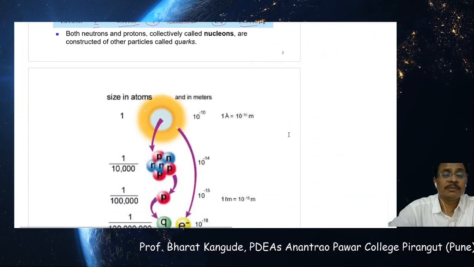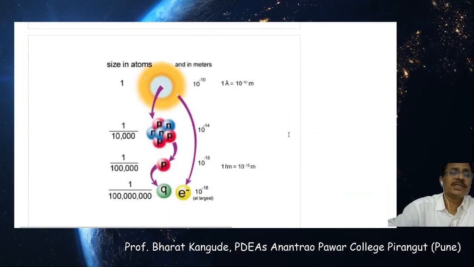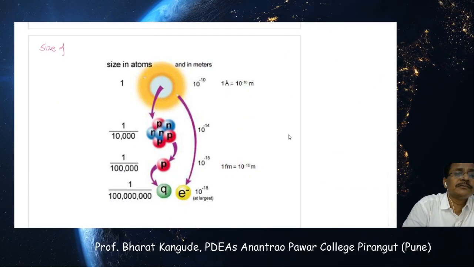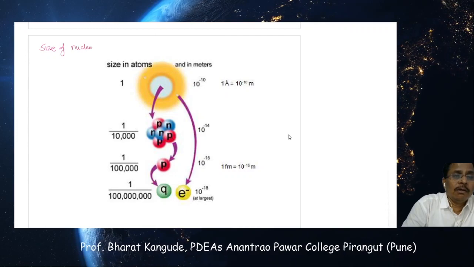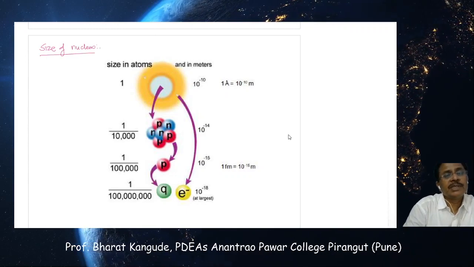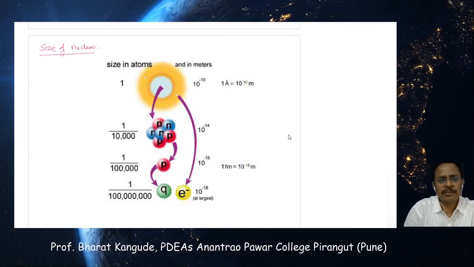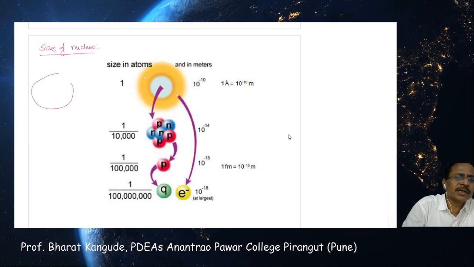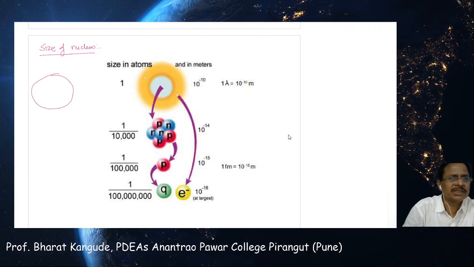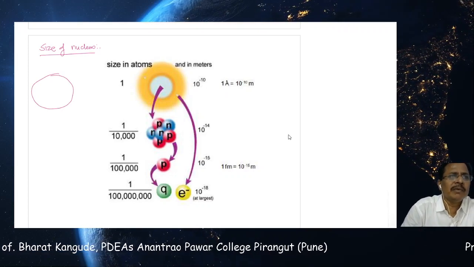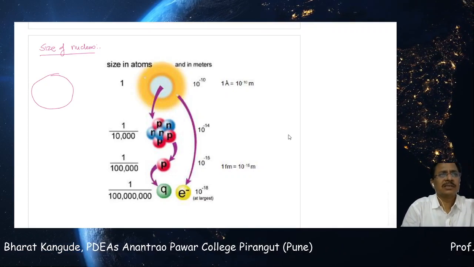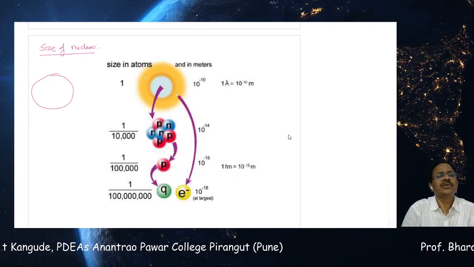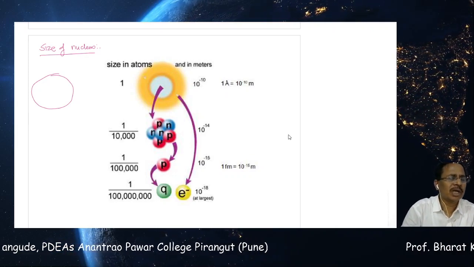Now let's move to the third one, where we get some idea about the size of the nucleus. Now see, size of the nucleus. For comparison purposes, I will give a very crude example. We have already seen this: the cricket stadium, the ground, Balewadi stadium or anywhere. Imagine, as per your height, 5 feet or 6 feet, the size of that particular stadium. It is found to be very, very big, maybe 100 meters, 200 meters or like that.